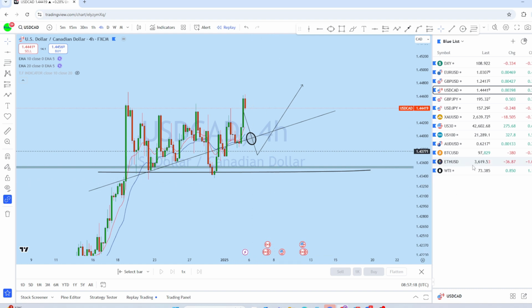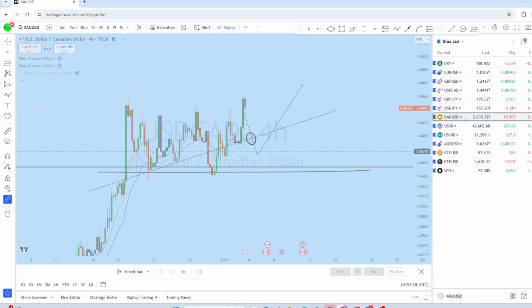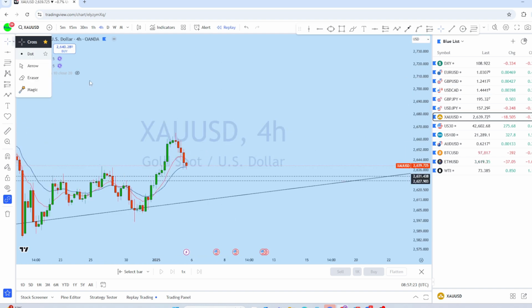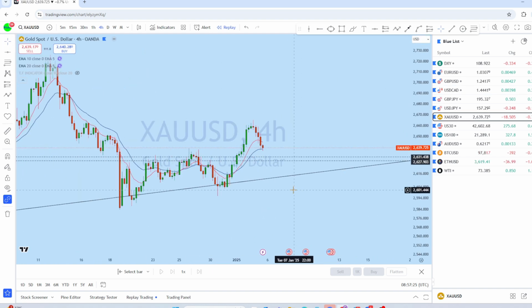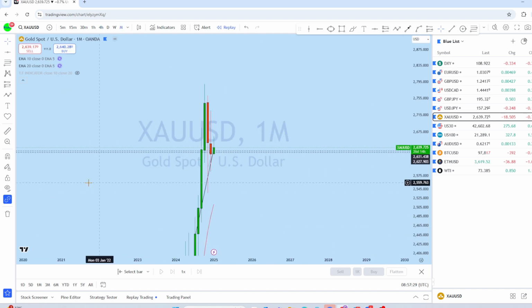So now let's look at XAU USD. Let's see how the price might do. Now you can see that in the past week gold was very volatile. This week we might see another move, as it is NFP week.